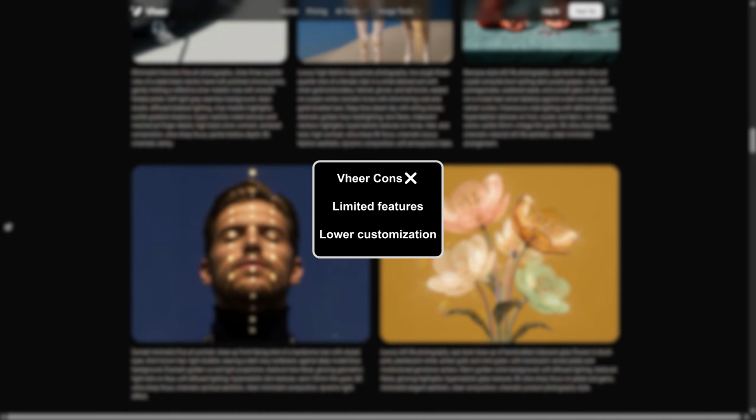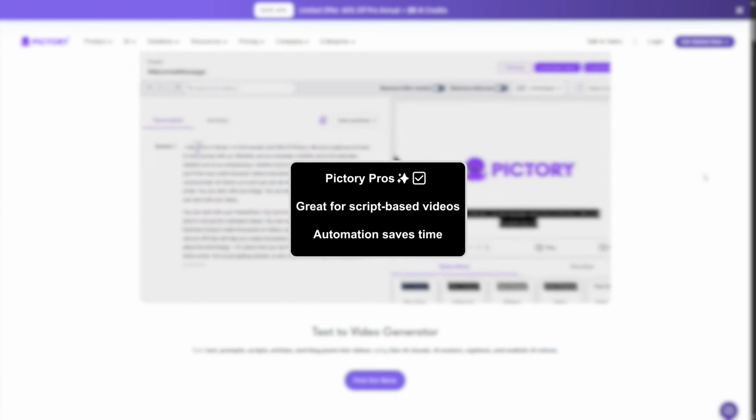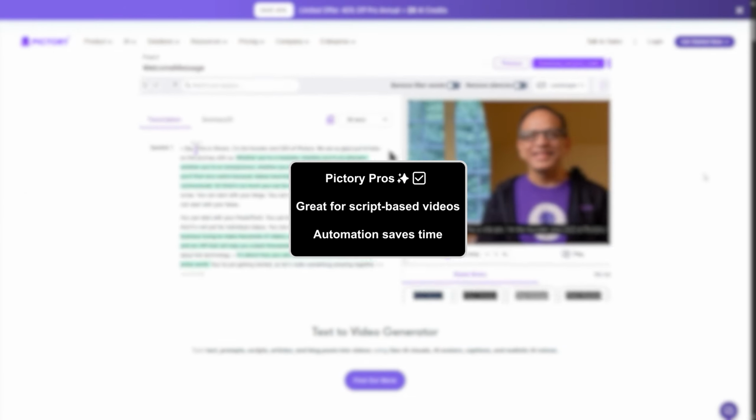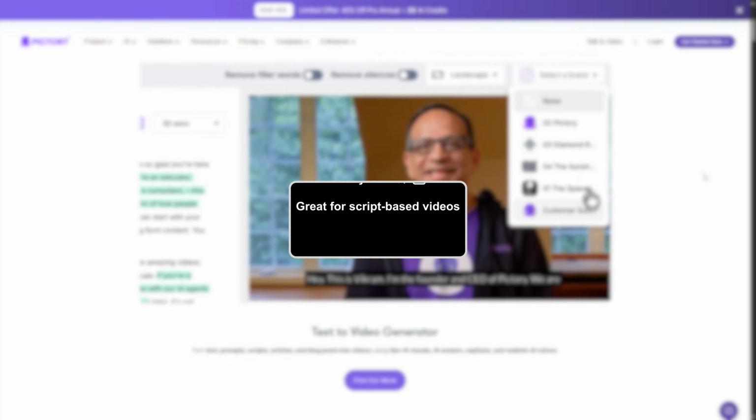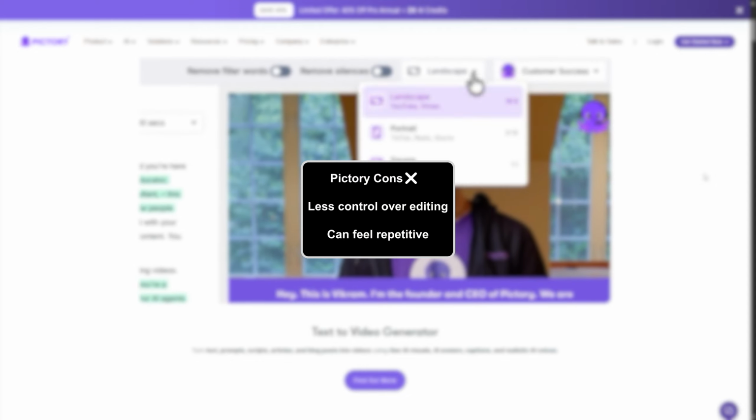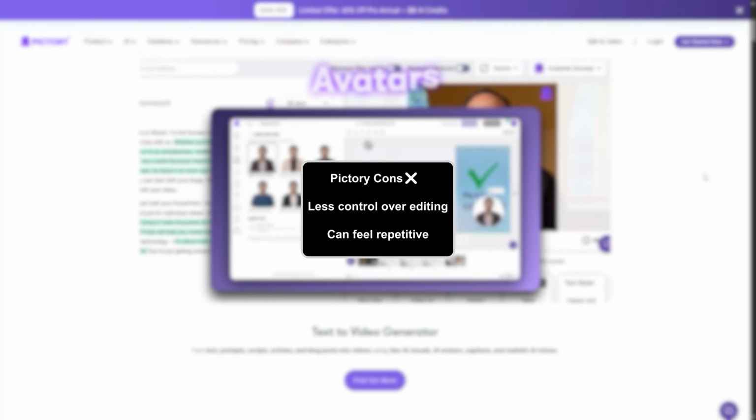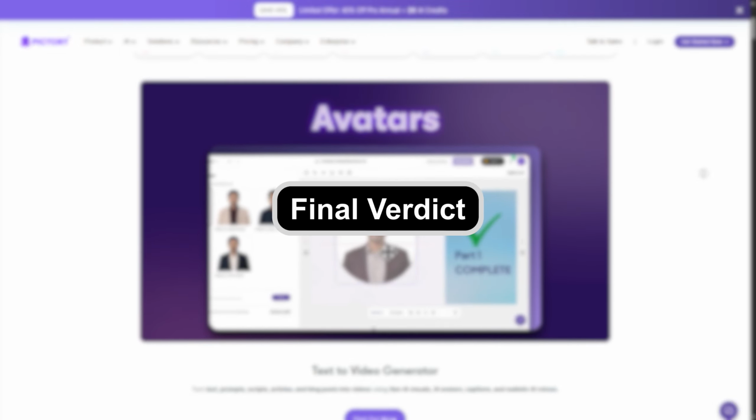Vheer cons: limited features, lower customization. Pictory pros: great for script-based videos, automation saves time. Pictory cons: less control over editing, can feel repetitive.